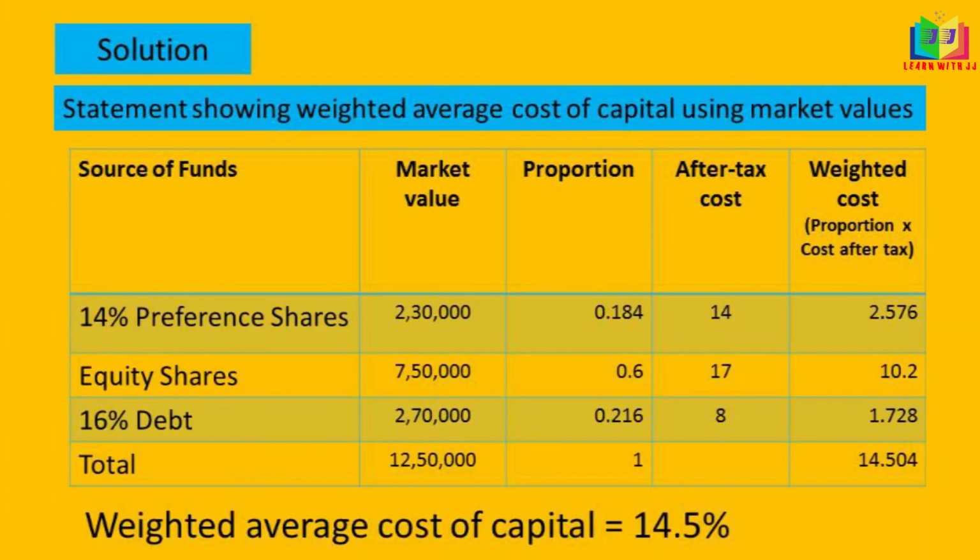We add the weighted cost, so the weighted average cost of capital is 14.5%. I hope now you understand this weighted average cost of capital.